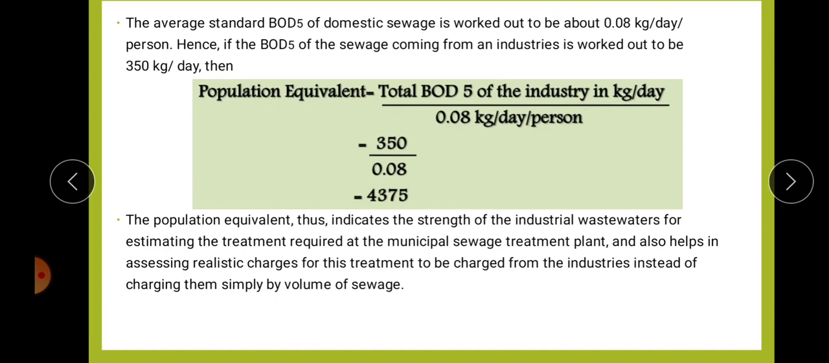municipal sewage treatment plant. That is the importance of population equivalent. Population equivalent indicates the strength of industrial wastewater for estimating the treatment required at the municipal sewage treatment plant. That is one of the important applications of population equivalent, and it also helps in assessing realistic charges for this treatment to be charged from the industries instead of charging them simply by volume of sewage. So we can predict how much treatment is to be given for this industrial wastewater using this population equivalent.